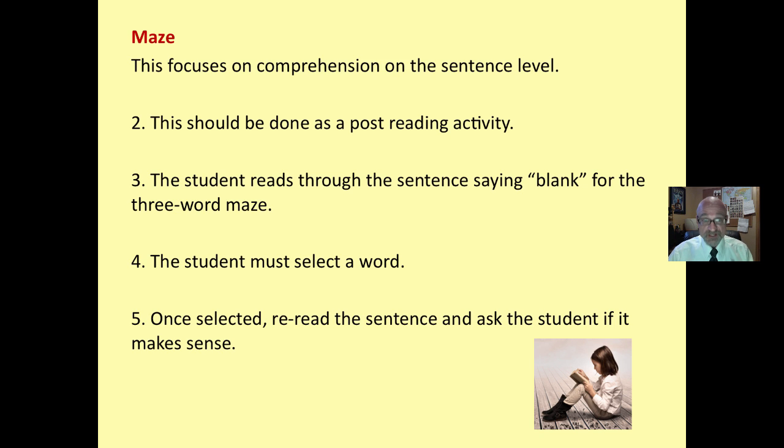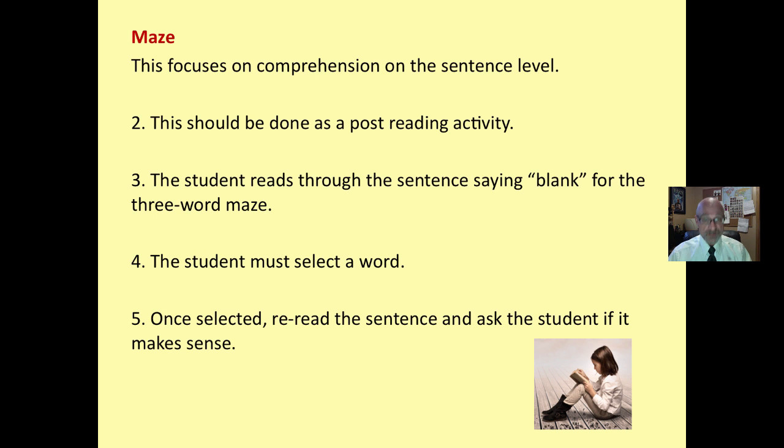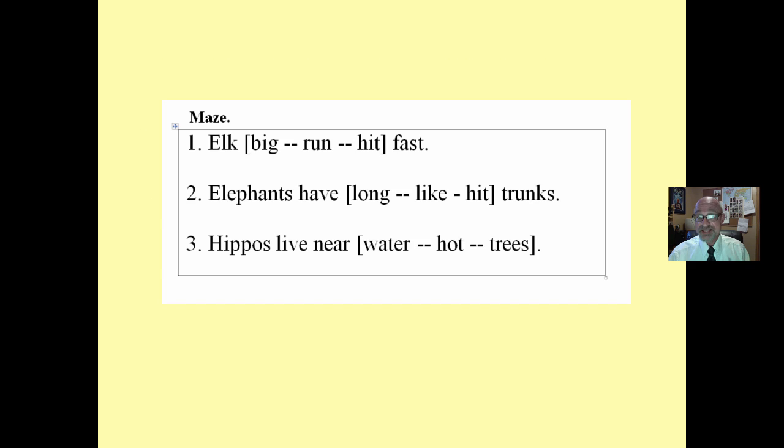A post-reading activity. The student must select the correct word, and these sentences are all related to what they have just read. So they're reading for meaning. They have to decide if this makes sense, yes or no. Once selected, reread the sentence and ask student if it makes sense. And of course, the sentences then should be read until fluency is achieved.